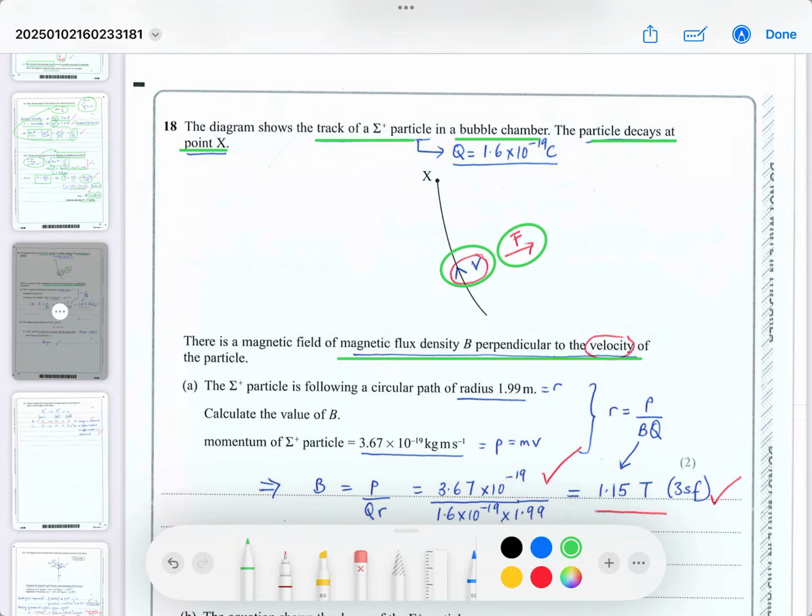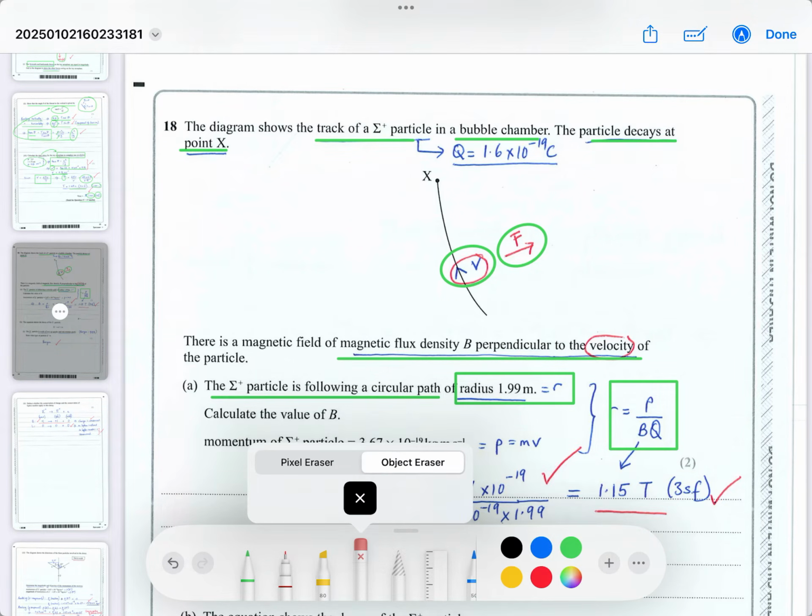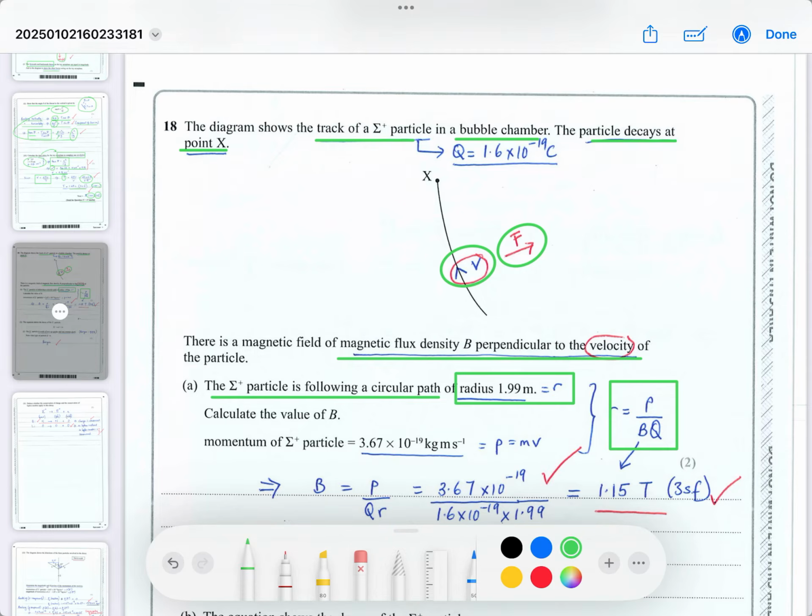It's positively charged. This particle is following a circular path, and the radius of curvature is 1.99 meters. Now remember, you have this equation given to you on your equation sheet. So you've got to use this equation. I'm just going to draw it again because it was hiding the R. This equation is given to you.